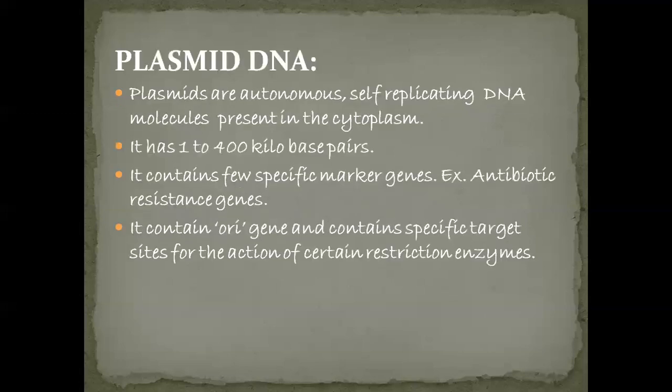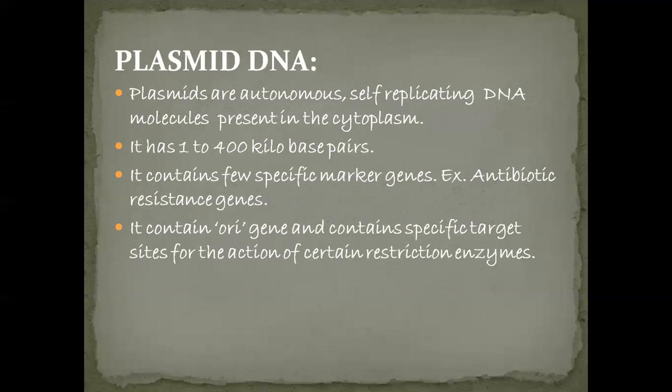So next one is the plasmid DNA. These plasmids are also autonomous self-replicating DNA molecules. These are present in the cytoplasm, that is, outside of the nucleus. That's why we call these extranuclear DNA molecules. So these plasmids are mainly present in bacteria and yeast cells.